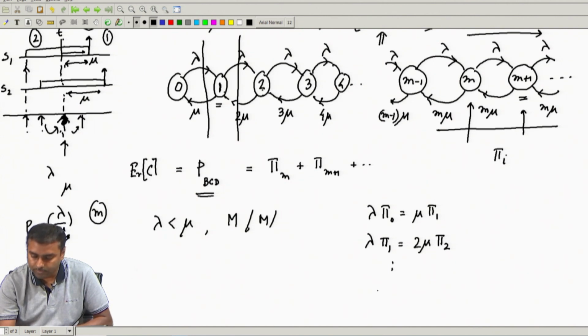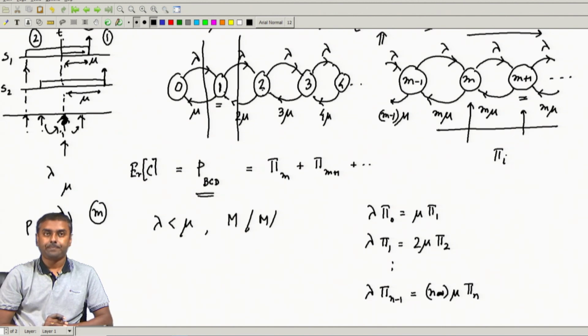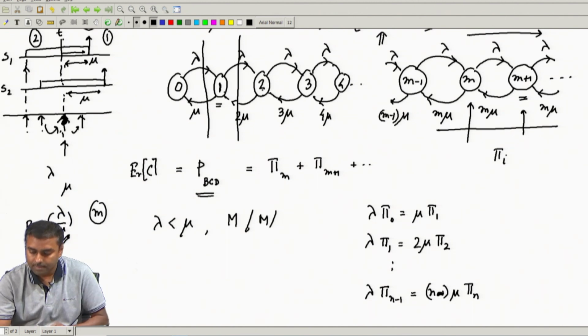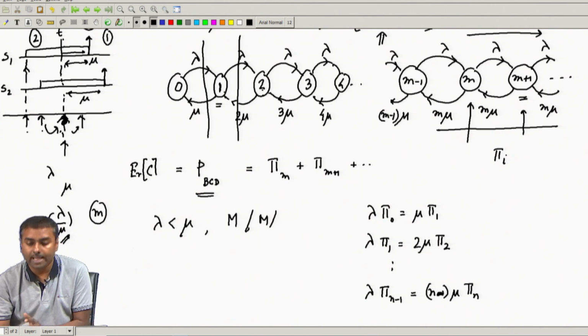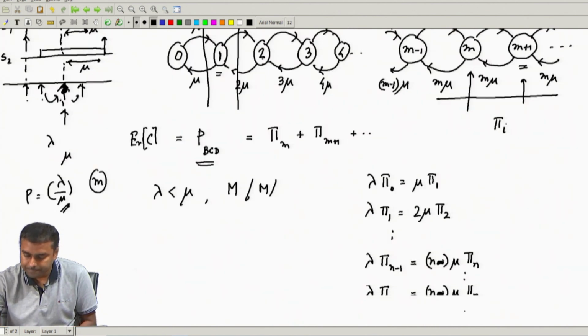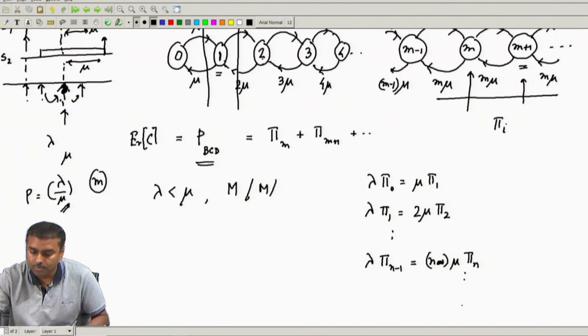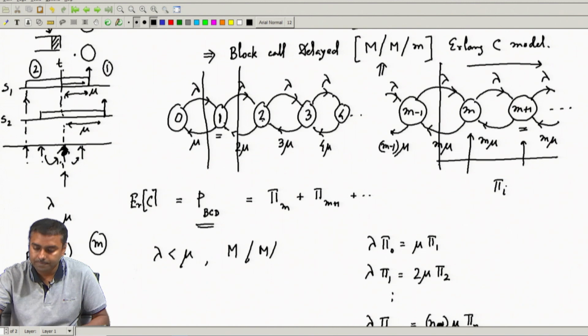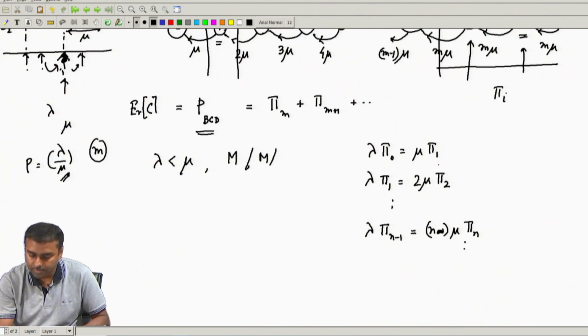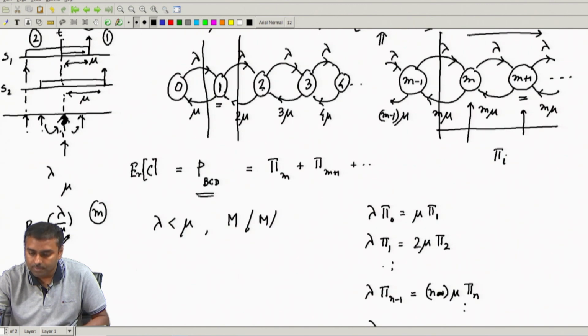So, basically for the nth one, what will happen? Lambda into pi n minus 1 should be n into mu into pi n. Remember, this happens up to m. So, this keeps on going up to m, this is true. So, over here this is true. So, if I just put lambda into pi m minus 1,